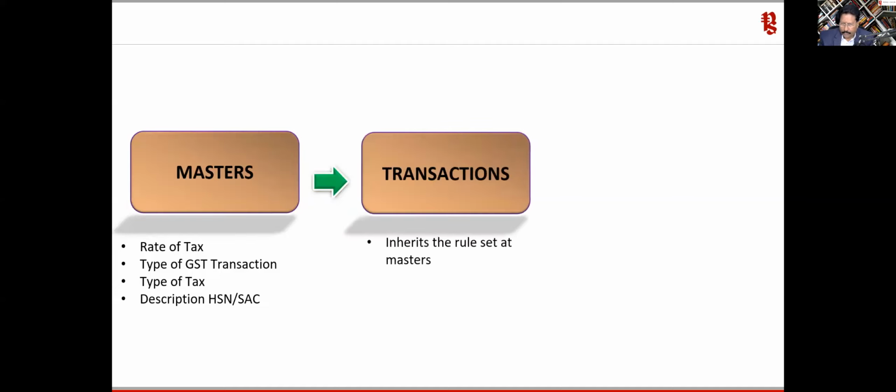Now when you come to the transaction, like I mentioned earlier, whatever is the configuration, it automatically inherits the rule that is set in the master, and it will validate. And there is a lot of inbuilt intelligence in Tally, which is why I said it is very important for us to understand the way the product is designed, so that you know where the exception is, and if you find an exception, how quickly you can correct it.